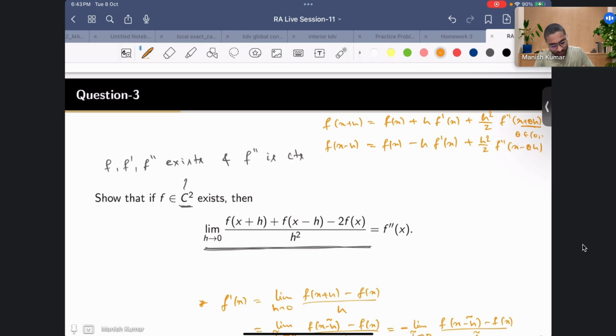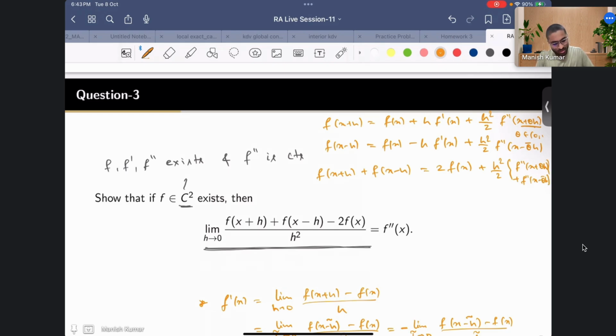Now if you just sum it up, because here you have this summation, f of x plus h plus f of x minus h will be equal to 2 f of x. This will cancel out, and then you have h square by 2, and then you have f double prime x plus theta h, so let's say this is theta bar, plus f double prime x minus theta bar h.